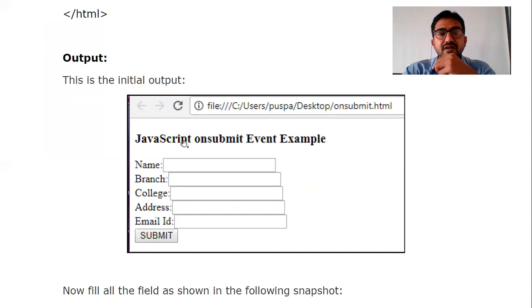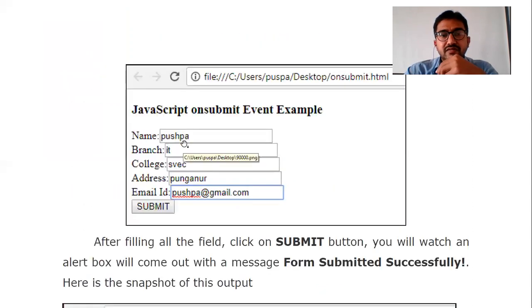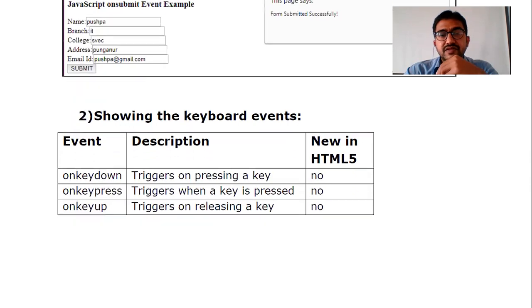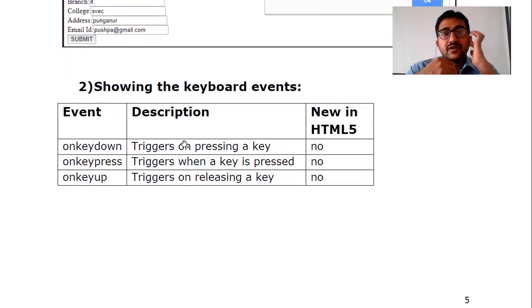Now when you think about this, this is the output we are getting. Second, keyboard events. When you talk about keyboard, when you click something, there are onkeydown, onkeypress, onkeyup, the down arrow, up arrow, side arrow.